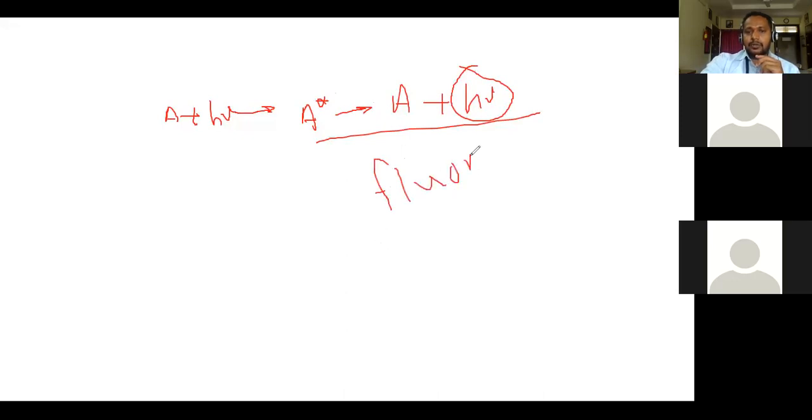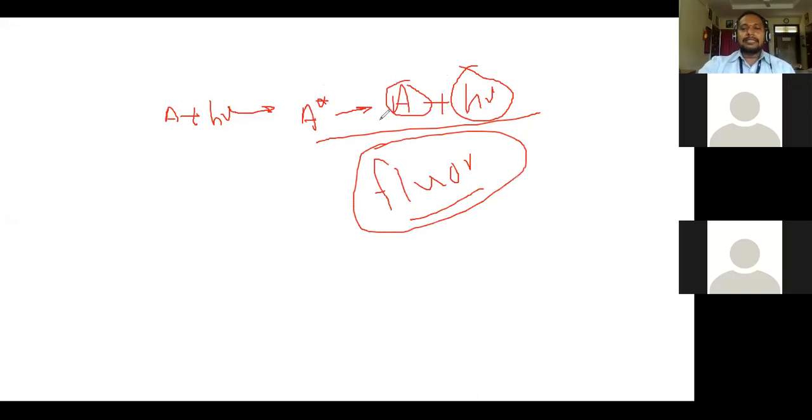Due to this fluorescence phenomenon, the quantum yield decreases. Even though one photon is absorbed by one molecule and it leads to formation of an excited state product, at the excited state it emits the same frequency or lower frequency light with formation of the same reactant. That phenomenon is called fluorescence or emission. Due to this re-emission, quantum yield decreases, because our reaction is not continued, or we can't get a product. So in that case, quantum yield is low.